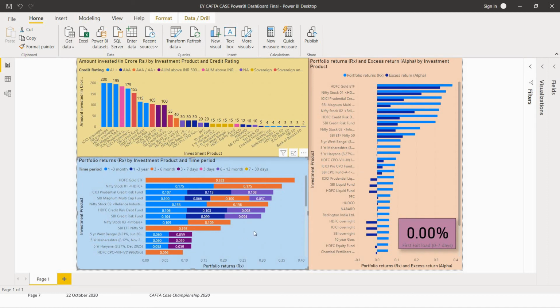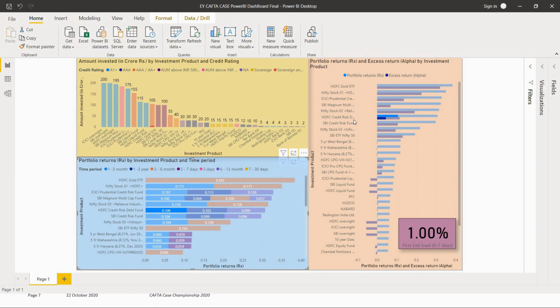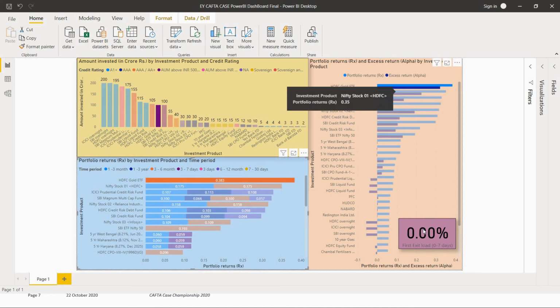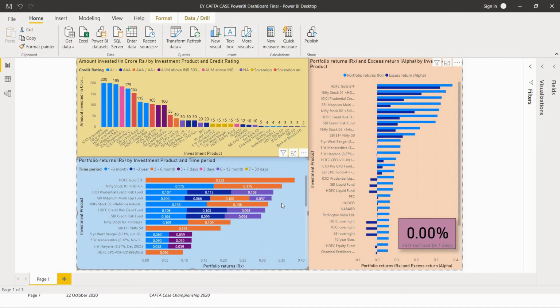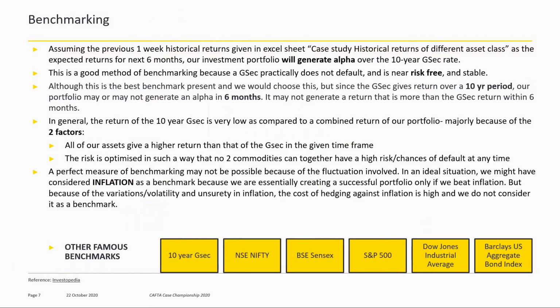For example, if I select HDFC Credit Risk Debt Fund, it will automatically show the amount invested, the exit load for that investment, and the excess returns as well as the portfolio returns. We might select HDFC Gold ETF, and that will again show the amount invested, the portfolio returns, the exit load, and so on. So this dashboard helps us to analyze it much better than using simple technology tools.